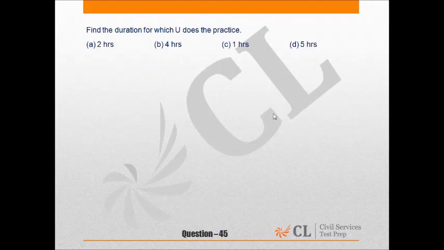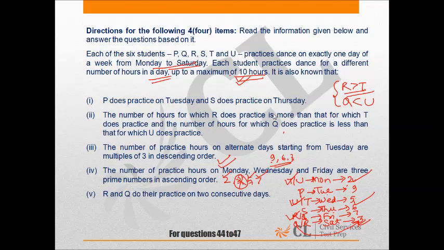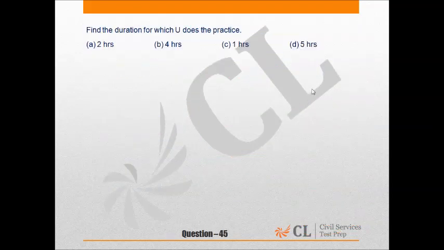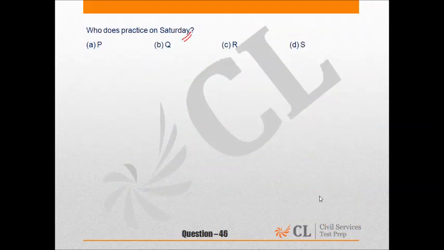Next question, find the duration for which U does practice. From here we can see that U practices for 5 hours. So option D is our answer. Next question, who practices on Saturday? We can see that on Saturday Q practices. So option B would be our answer for this question.